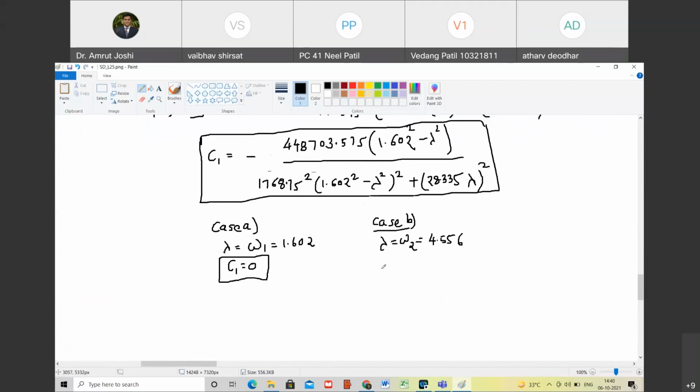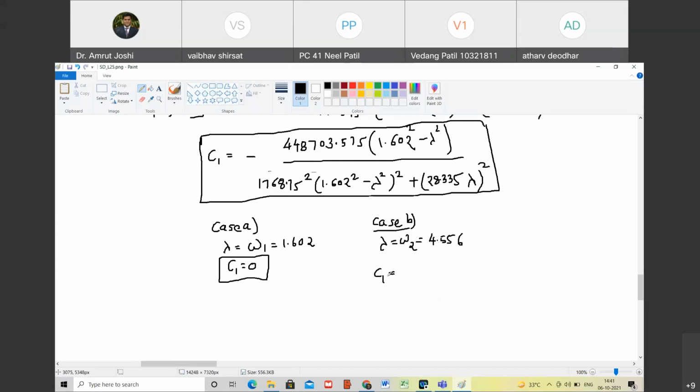So what I want you to do is, in this, substitute the value of lambda as 4.556 and tell me what is the answer. Evaluate all this and tell me the answer. Negative sign is sitting outside. Are you with me? Yes, sir.